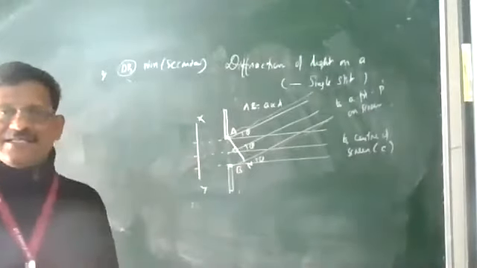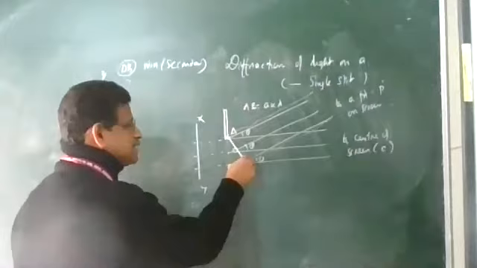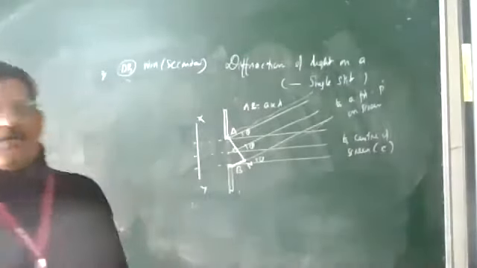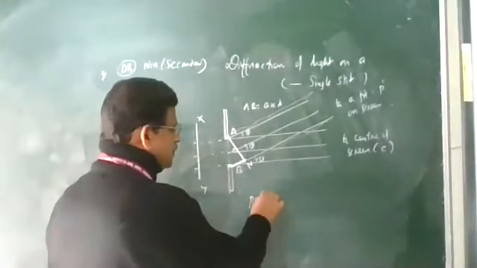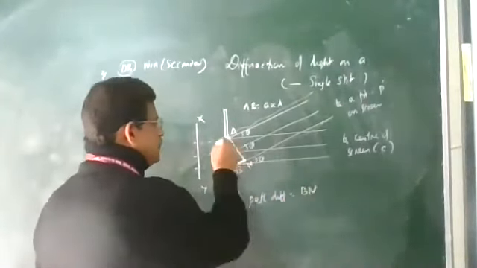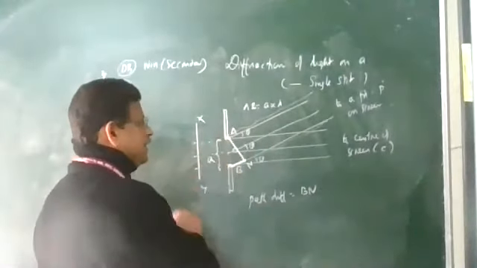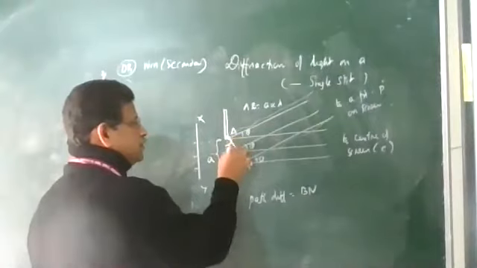Only the extra distance traveled is from B to N. This is the extra distance traveled by the wavelet from B. So the path difference in this experiment is BN.